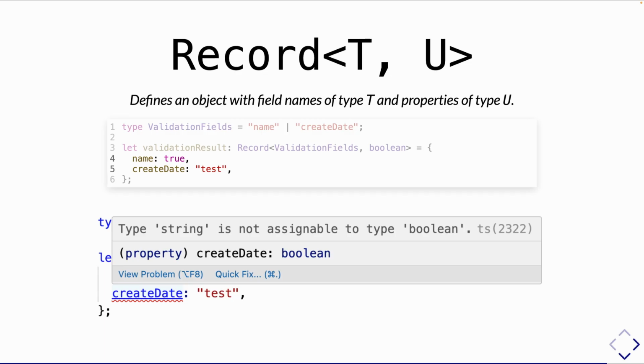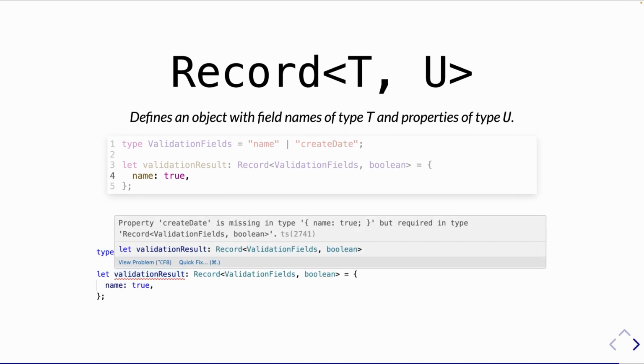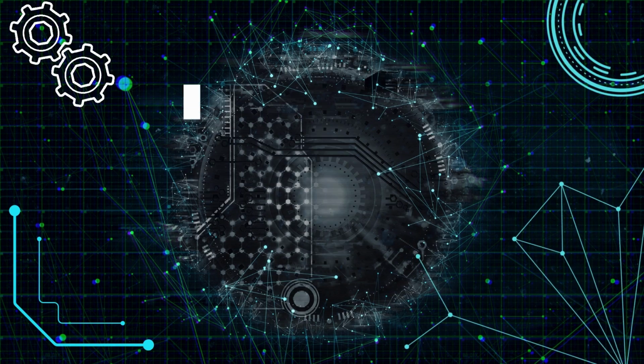And you can see here, I'm trying to assign that string value test to the create date property. That's not assignable to type Boolean. Likewise, it requires all of those fields to be present. So if I say I need a Record of name and create date, but I only give it a name, even though I've assigned it a Boolean property for that name, it is not valid because it's missing that create date property.